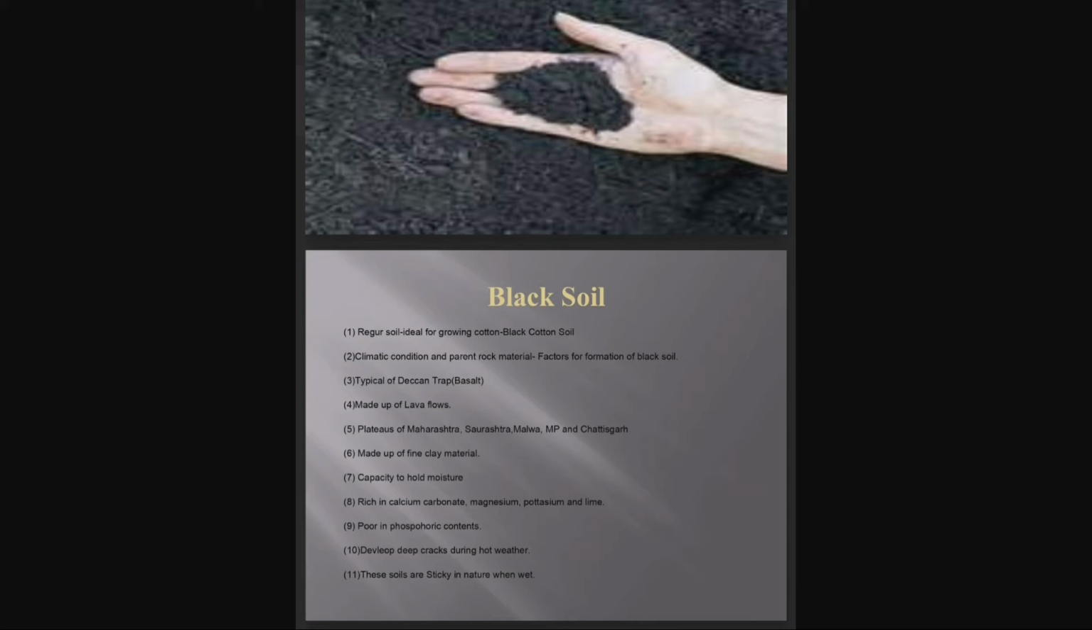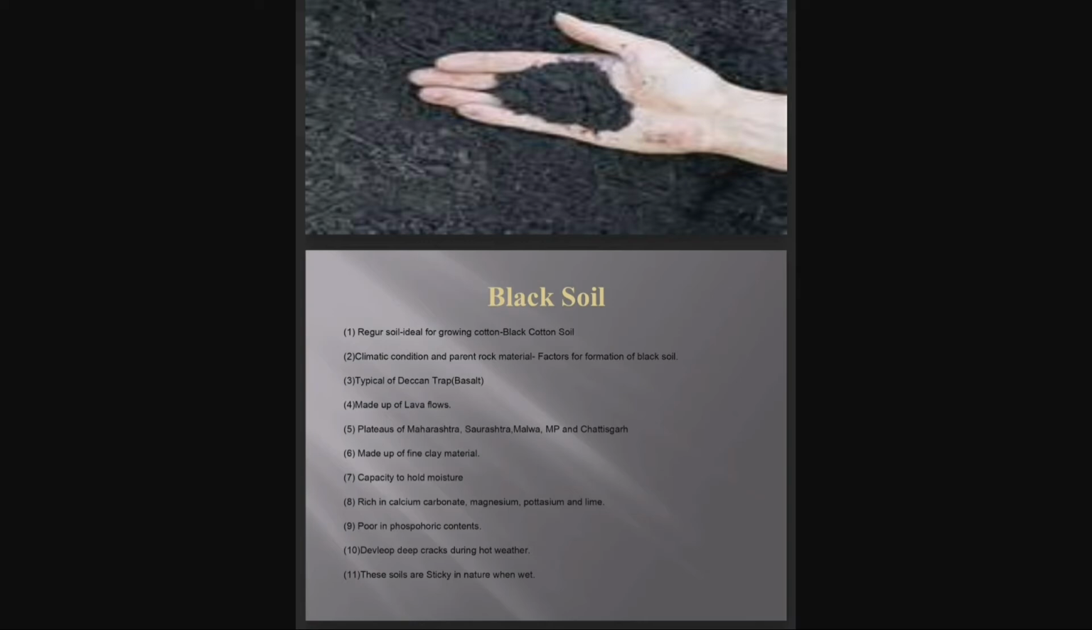These black soils are made up of extremely fine clay material. So they are well known for their capacity to hold moisture. In addition, they are rich in soil nutrients such as calcium carbonate, magnesium, potash and lime. But at the same time, the content of phosphoric acid is very low in this black soil. These soils are sticky when wet and difficult to work on unless tilled immediately after the first shower or during the pre-monsoon period.